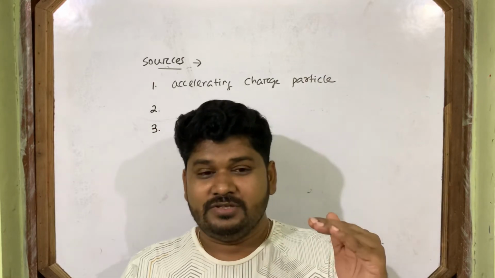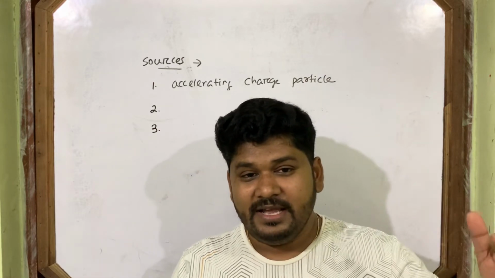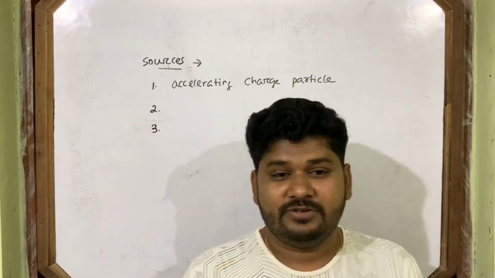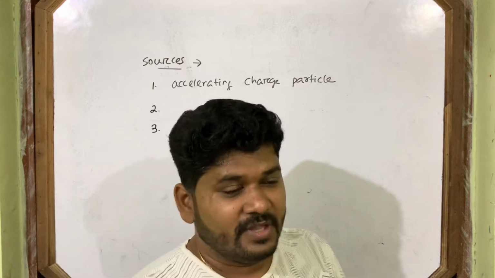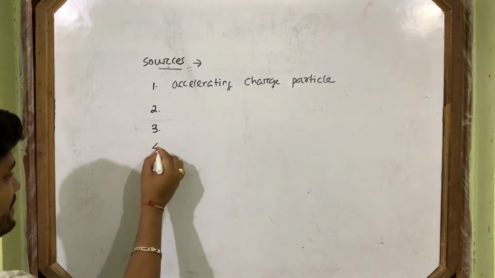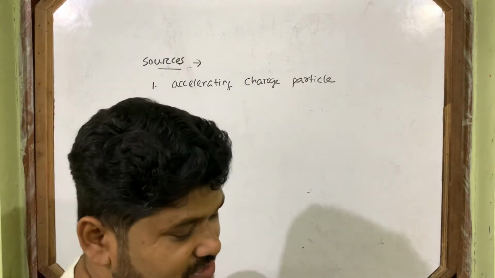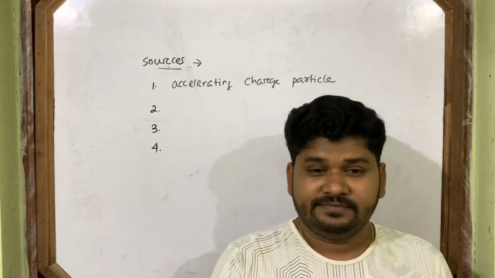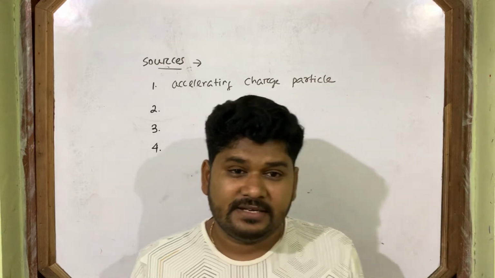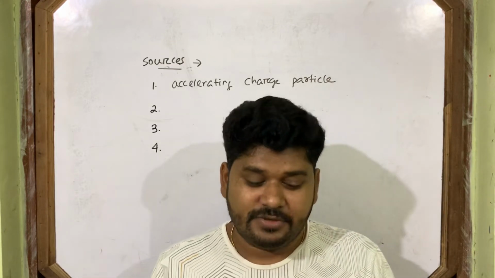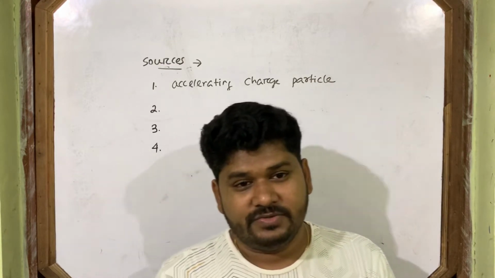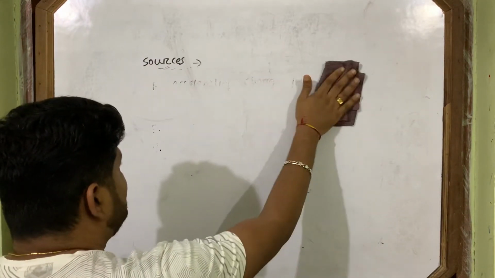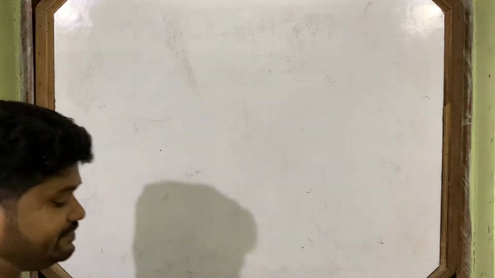So, when an electron jumps from a high energy level to a low energy level in the atom, it also emits electromagnetic radiation. The fourth source is LC oscillation. In LC oscillation, charge oscillates, and electromagnetic waves are also produced. So, these are the different sources of electromagnetic waves.